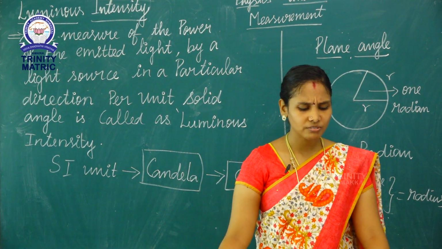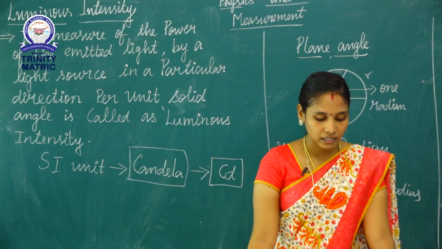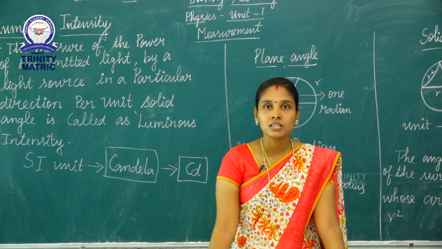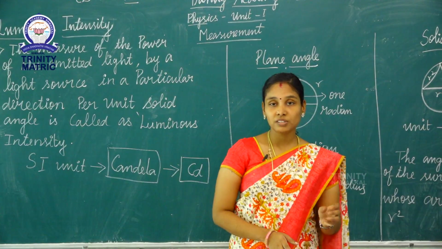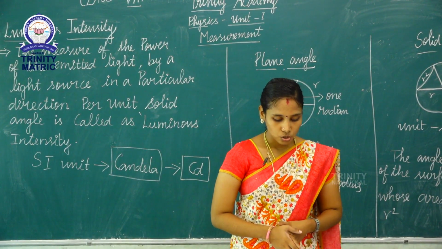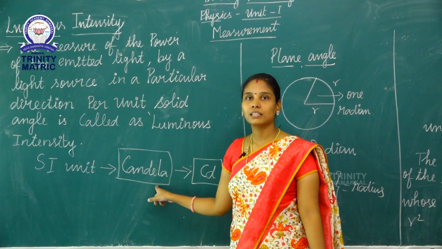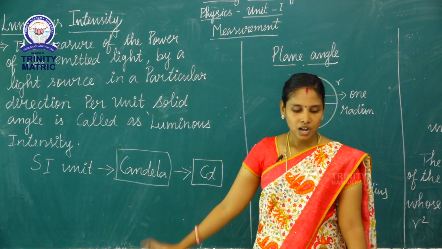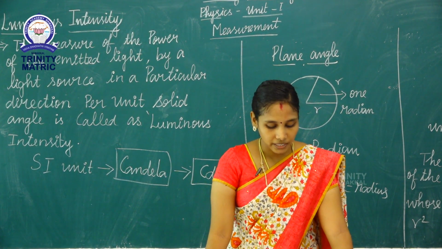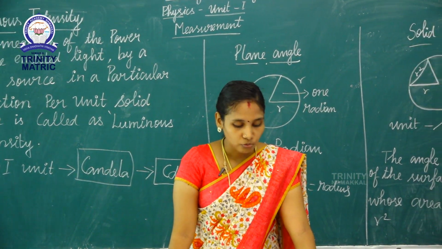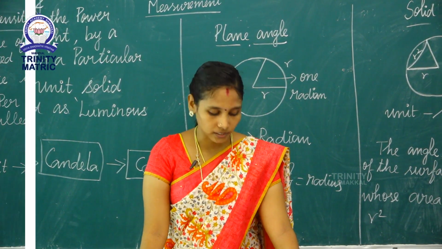When we compare the light emitted from a candle and the light emitted from the sun, both are light but the intensity will be different. So the SI unit of luminous intensity is candela and the symbol is CD. How can we measure the luminous intensity? By the instrument we call a photometer.